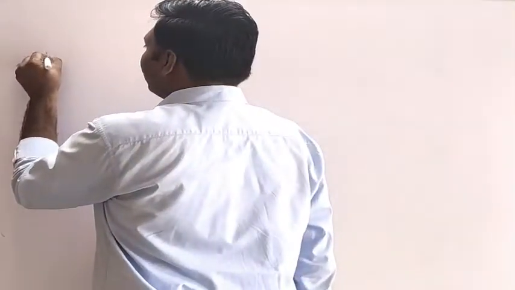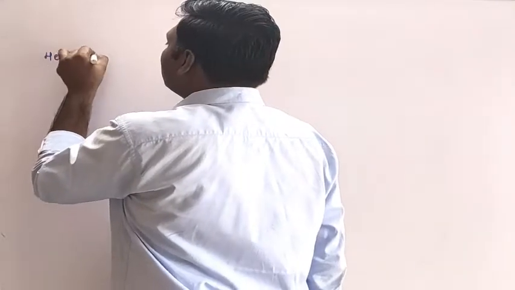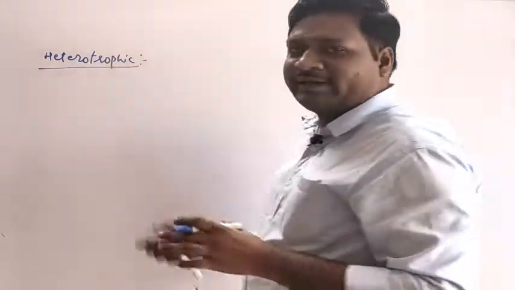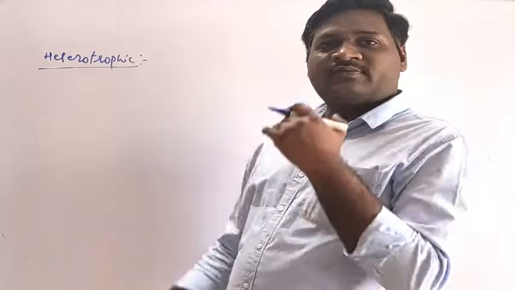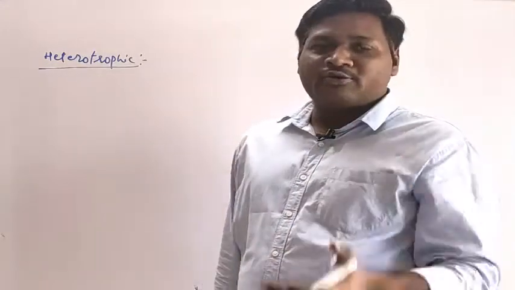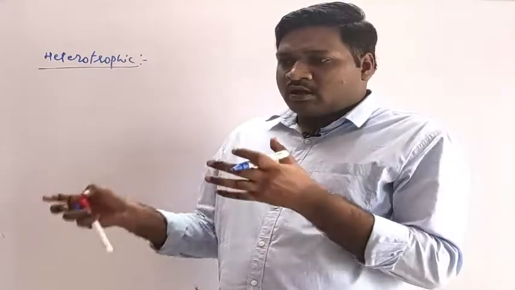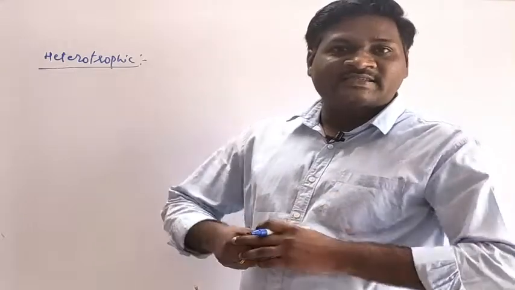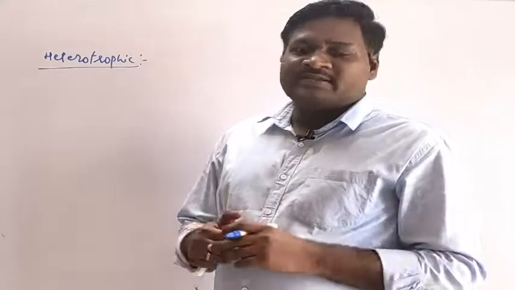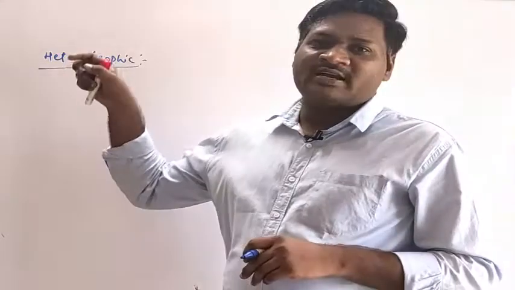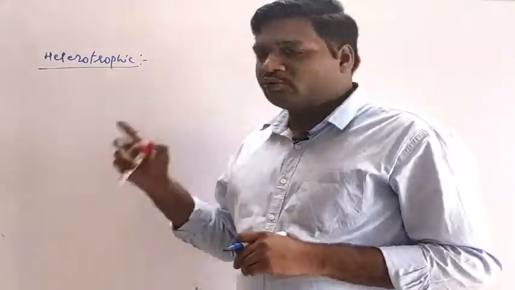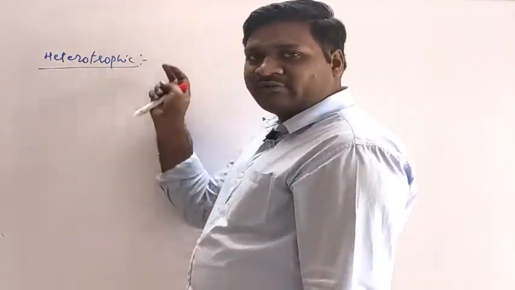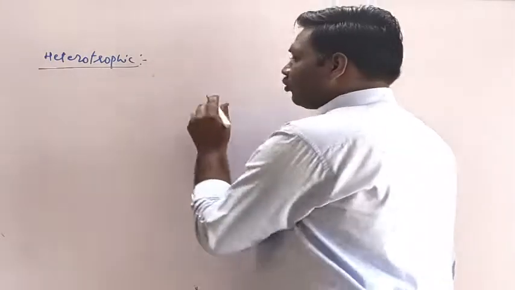So what is meant by heterotrophic? The word heterotrophic means organisms which depend upon other organisms for their nutritional requirement. These organisms may be herbivores, insects, or even birds. Different animals or living organisms depend upon other living organisms for their nutritional requirement, and that can be referred to as heterotrophic. So on different trophic levels we are depending. That is the heterotrophic mode of nutrition.